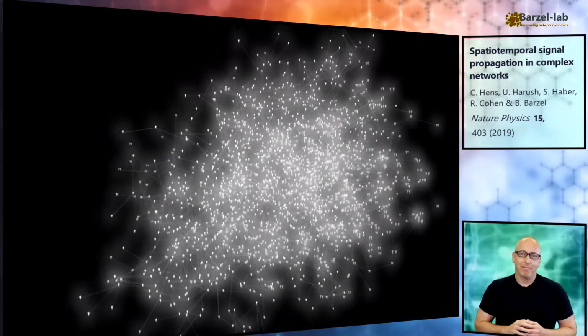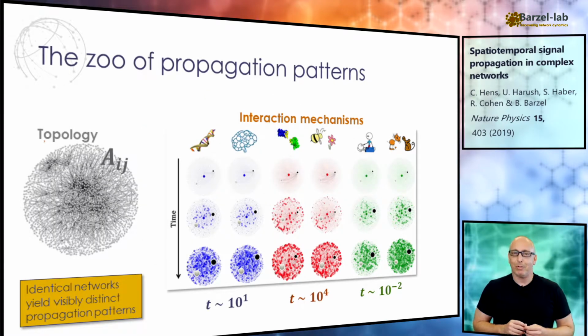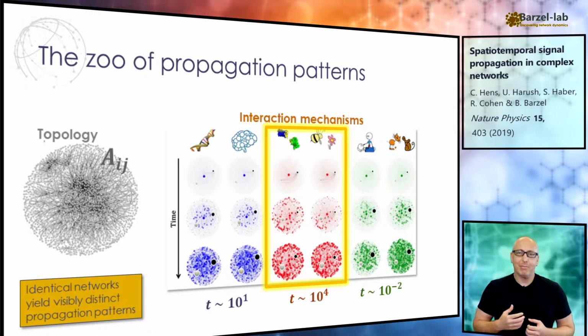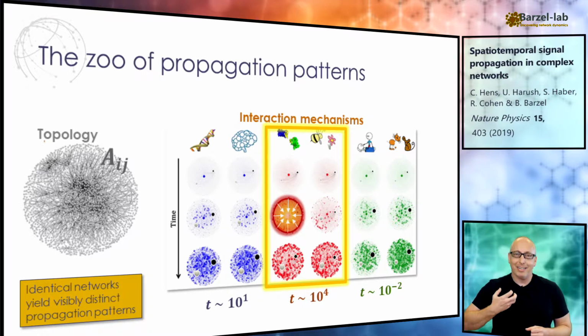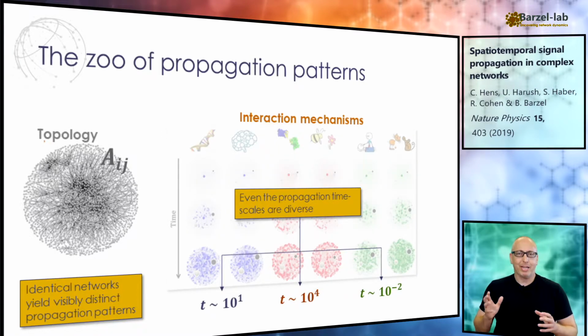Now I know what you're thinking. That should be simple. First you impact the nearest neighbors, then the next neighbors, and so on. But the challenge is that when we combine complex networks with nonlinear dynamic mechanisms, we get a much richer picture of propagation patterns. Sometimes it really does work like that, spreading from the source outside through the network layers. But here, for example, it seems to spread from the periphery to the center. A very counterintuitive form of propagation that indicates the difficulty in mapping structure into dynamics. Even the propagation timescales range over 6 orders of magnitude despite being run on the exact same networks.